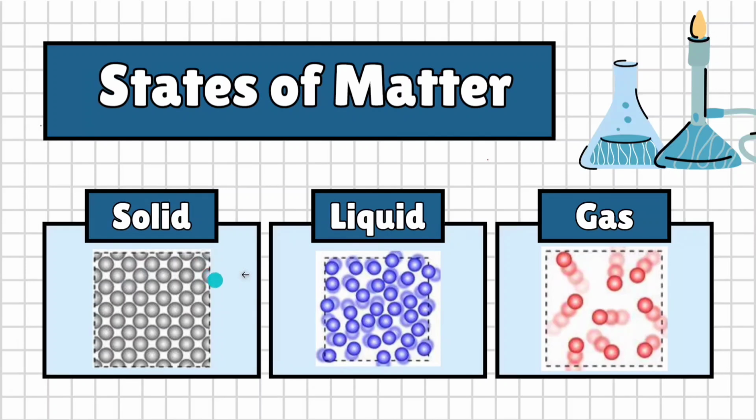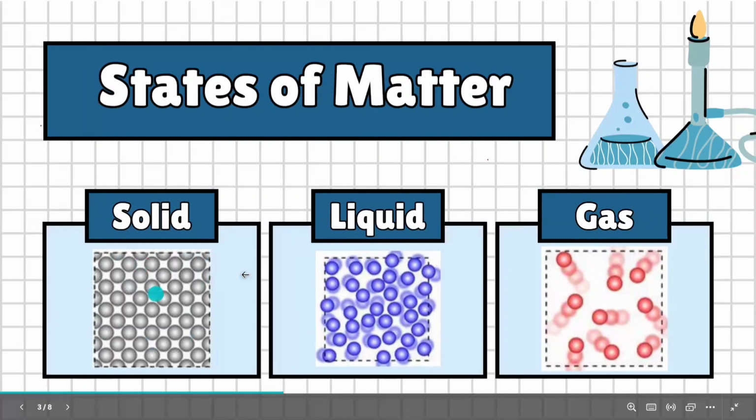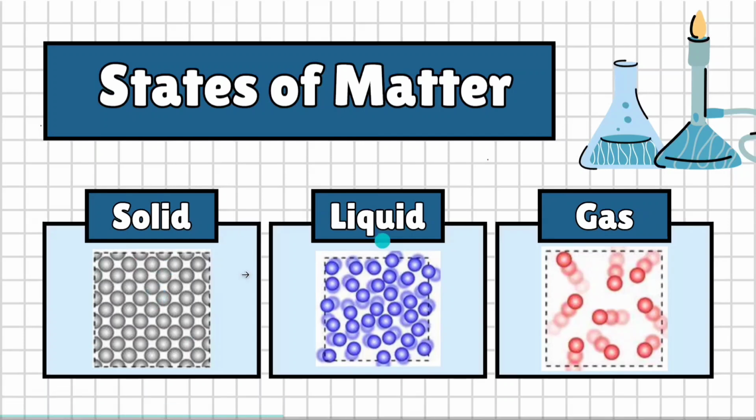So let's talk about the arrangement of the particles in solids, liquids, and gases. In solids, you can see the particles are very closely packed together. In liquids, they are not closely packed, but they can move from one place to another and they are not at fixed positions. In gases, the particles are very far apart and they move from one place to another in a very random way.